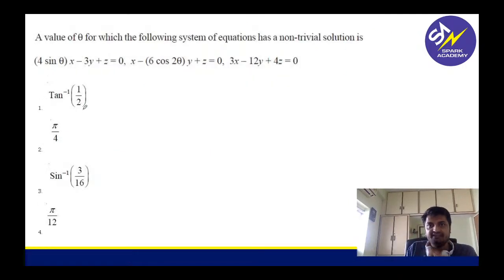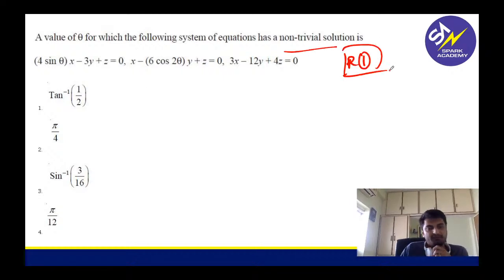Now tell me, this is again easy peasy, non-trivial solution, round 1 question. Tell me, what should be the hint for this? RHS terms are zeros. Can you tell me please, how do we solve this? How do we solve this? Come on guys, tell me.